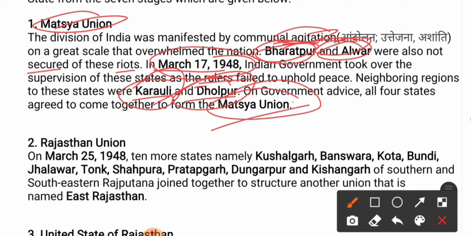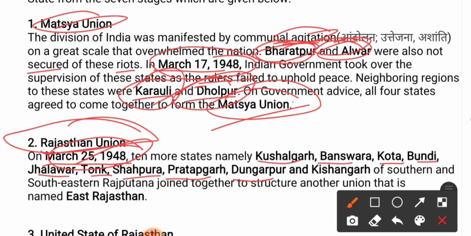Now if we look at the second integration in Rajasthan, it was named the Rajasthan Union. This happened on March 25, 1948. Ten more states, namely Kushalgarh, Banswara, Kota, Bundi, Jhalawar, Tonk, Shahpura, Pratapgarh, Dungarpur and Kishangarh, of southern and southeastern Rajasthan joined together to form another union, and that union was named East Rajasthan. So in East Rajasthan, how many states came in? That was ten regions. The names are already given over here.